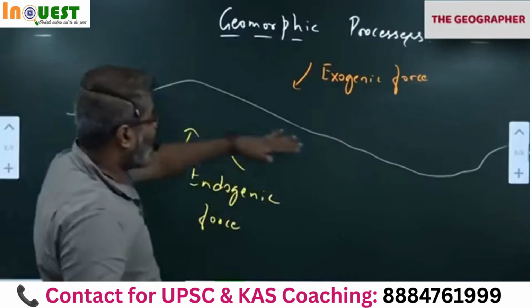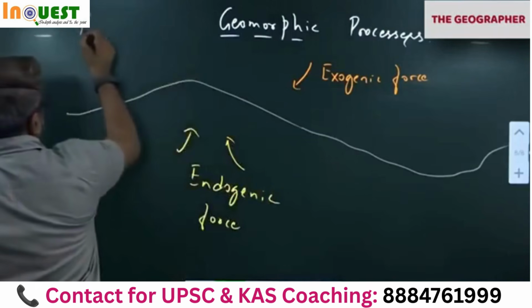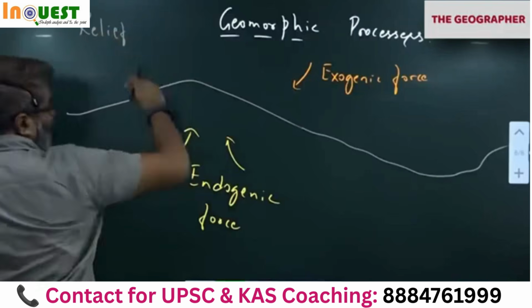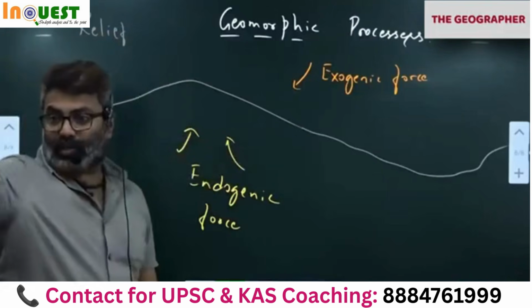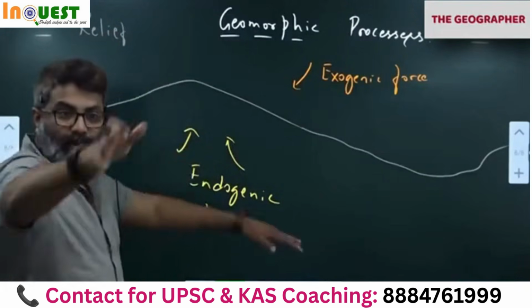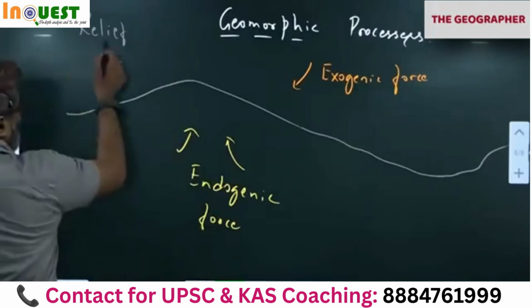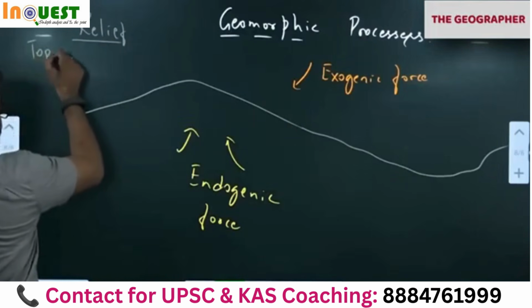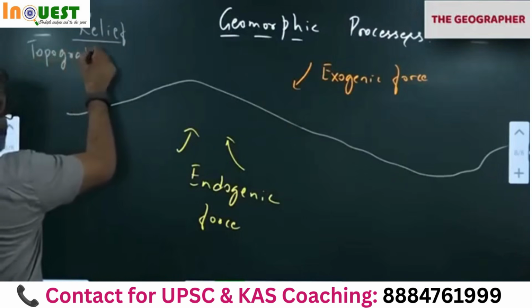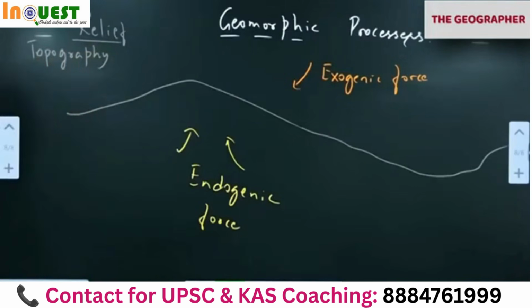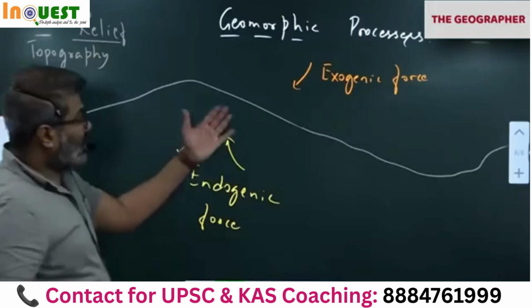This variation of Earth's surface is called relief. The ups and downs. You travel across any area, you will go up and down like this. So that is called relief. The study of relief is called topography. This is a hill, this is a depression.